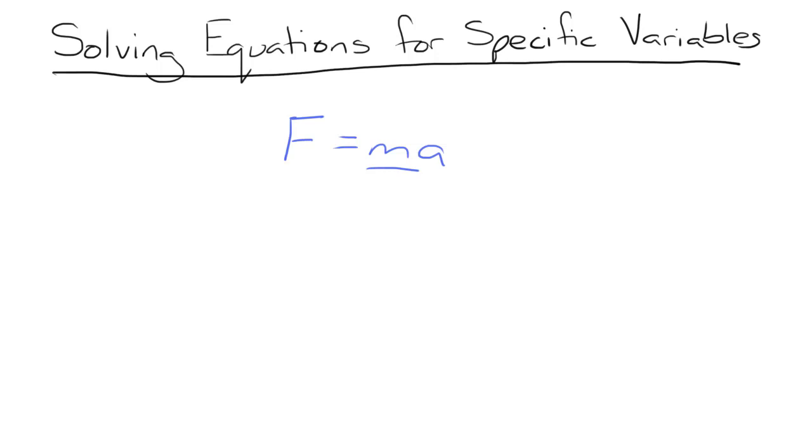So since m is being multiplied by a, we need to divide both sides by a to undo this multiplication. So on the left side, we'll have F divided by a, and on the right side, our a's cancel out, and we're left with m. So this is our equation. Now we can easily plug in our values for force and acceleration and find our mass.